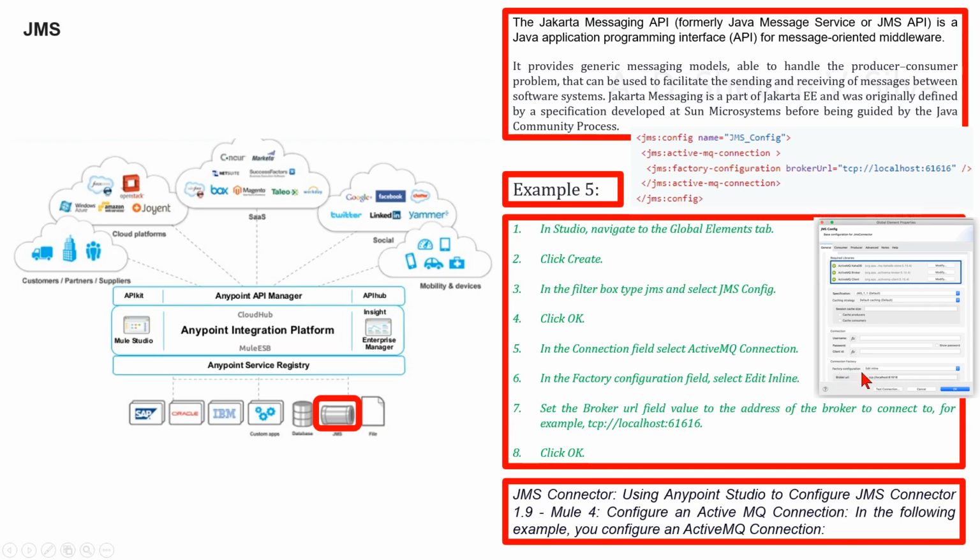In the factory configuration field, select edit inline, and set the broker URL field value to the address of the broker to connect to, for example tcp://localhost:61616. Click OK. Here is the JMS ActiveMQ configuration. In the XML editor, the JMS ActiveMQ connection and JMS factory configuration look like this.